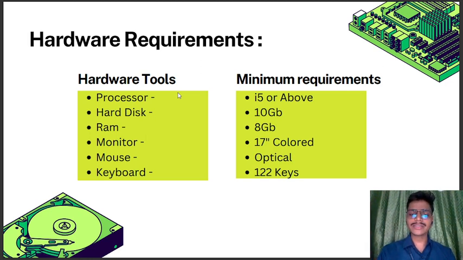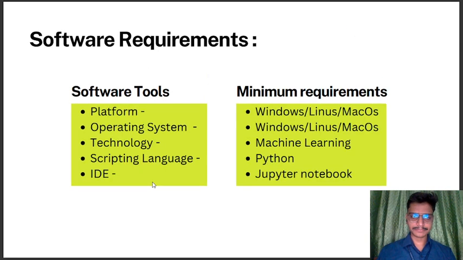For the hard disk, you should have 10 GB of storage so we can easily perform the various operations. RAM is up to you. You can use 8 GB, 16 GB, or 32 GB, no problem. And the others are optional: monitor, CPU, keyboard are optional things.